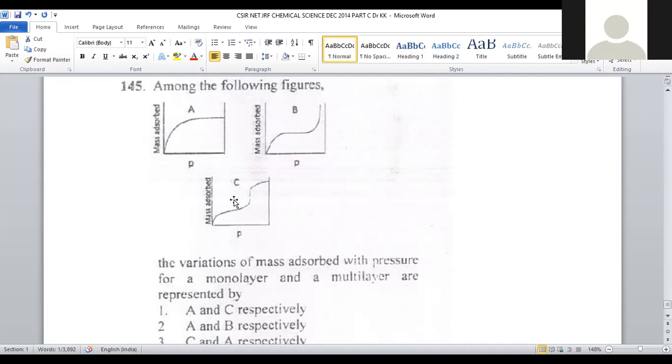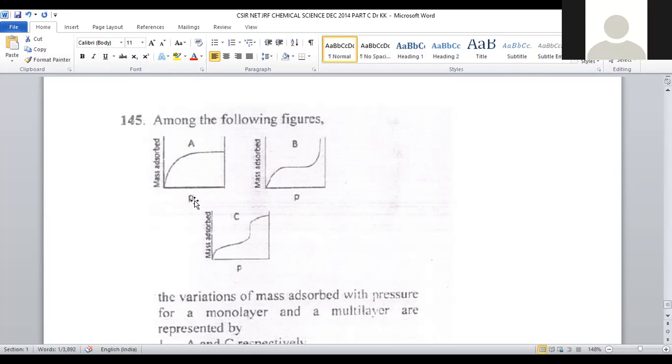This is a question from solid surface and colloid chemistry, where monolayer is nothing but when the solid surface is covered by molecules in only a single layer. That is only possible when chemisorption is the process. Chemisorption and monolayer adsorption are related to the Langmuir adsorption isotherm, whereas multilayer adsorption proceeds when the solid surface is occupied by more than one layer. That is possible with physical adsorption and it is accompanied by the Freundlich adsorption isotherm.